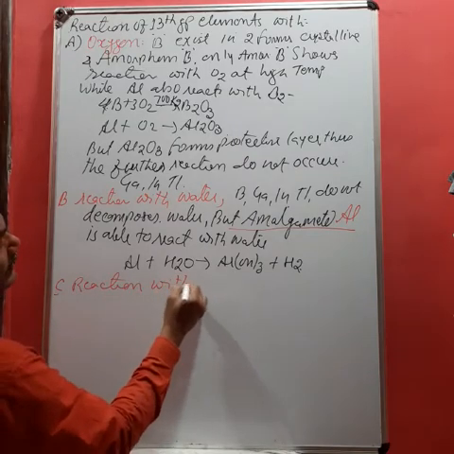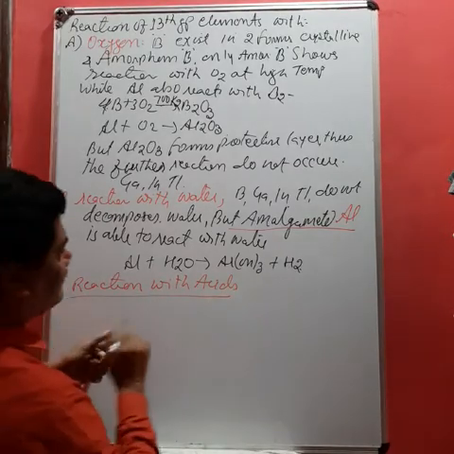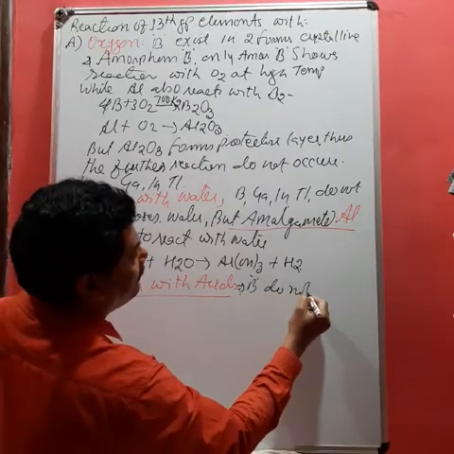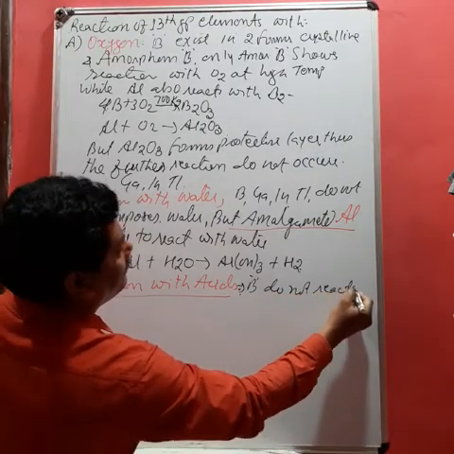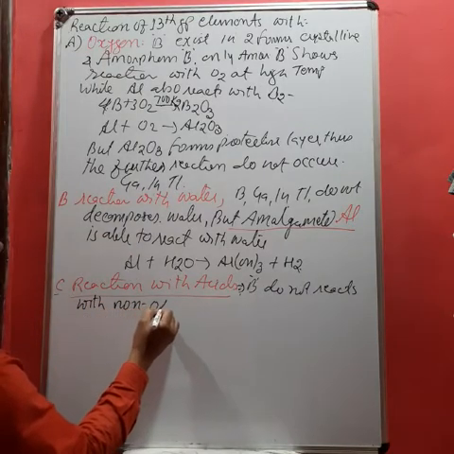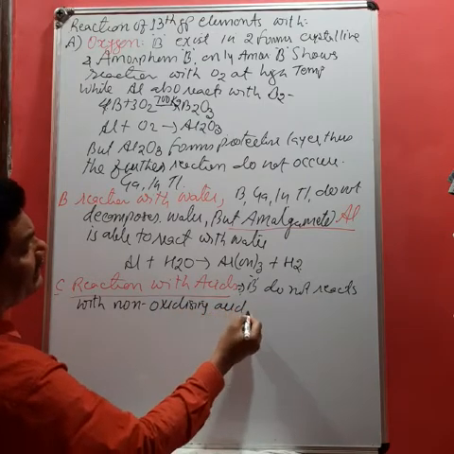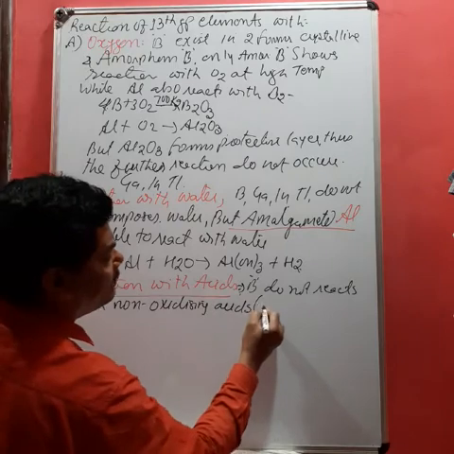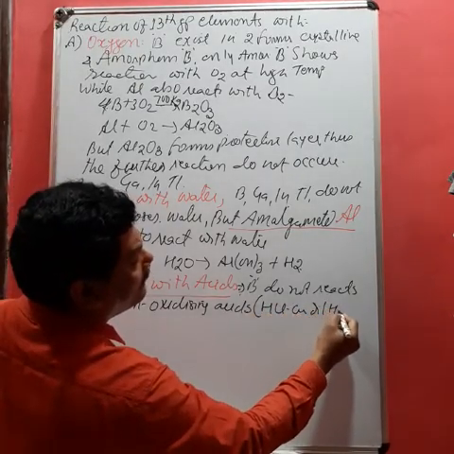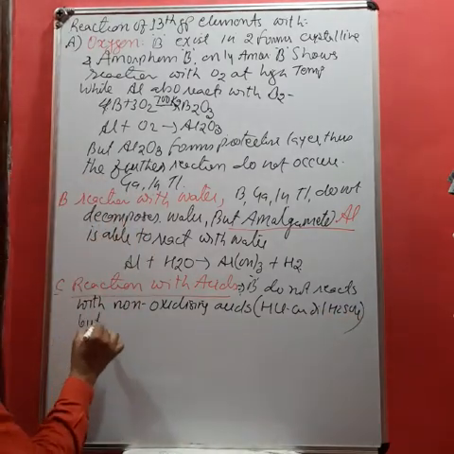Number 3, reaction with acids. Boron does not react with non-oxidizing acids. Now, non-oxidizing acids means what? This is dilute HCl or dilute H2SO4. They are called non-oxidizing acids. But it reacts with oxidizing acids.